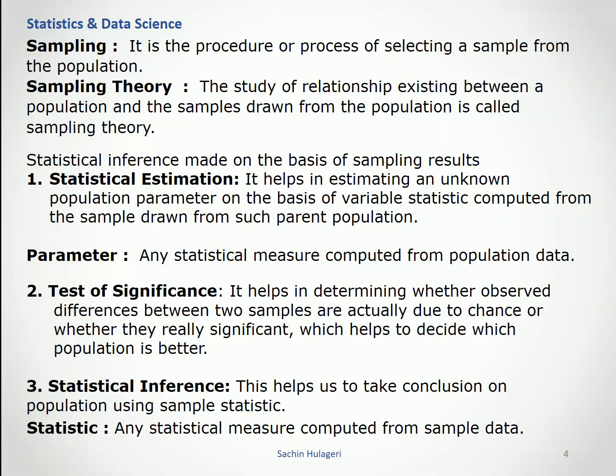Test of significance. It helps in determining whether observed difference between two samples are actually due to chance or whether they are really significant, which helps to decide which population is better. Basically, when we draw two samples from the population, we compare the two samples and we can tell which population is better.